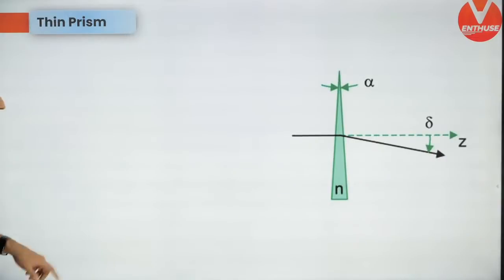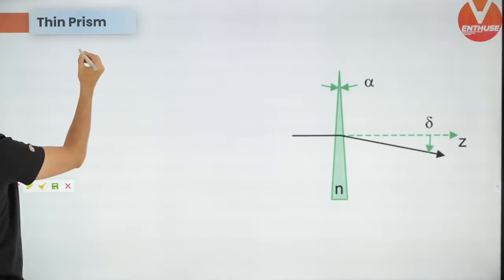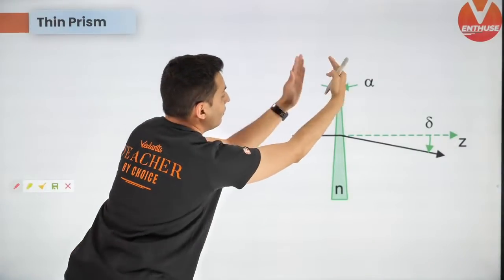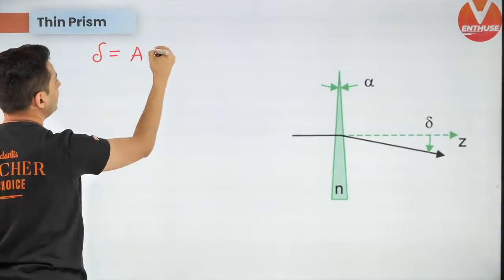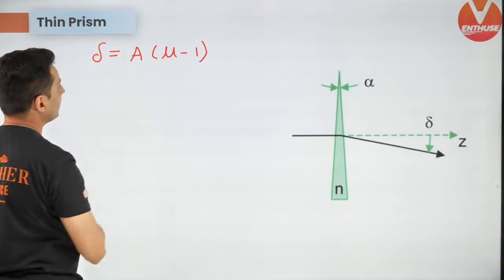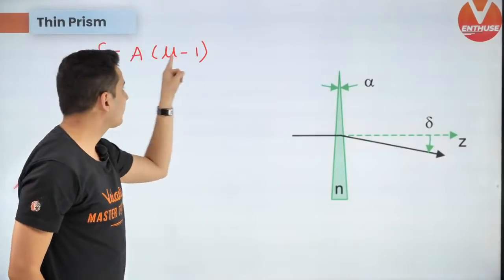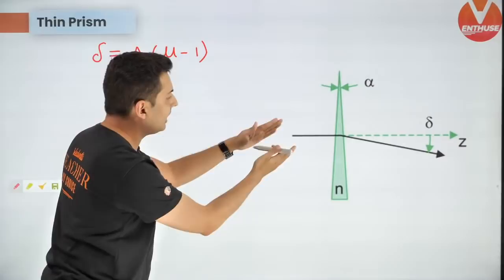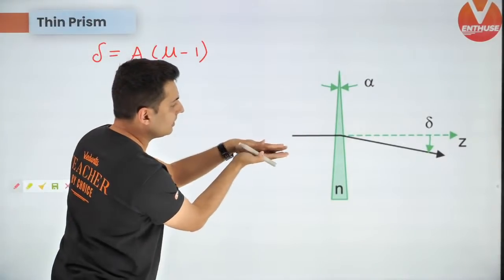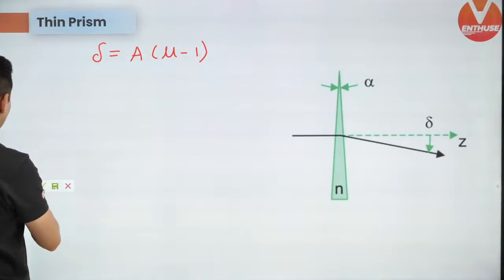Next up, for thin prisms. Thin prism means this is a very small angle. Then the angle of deviation is A into (mu minus 1). A is the angle of prism, mu is the refractive index. Then if white light enters the prism, it will spread into multiple colors.